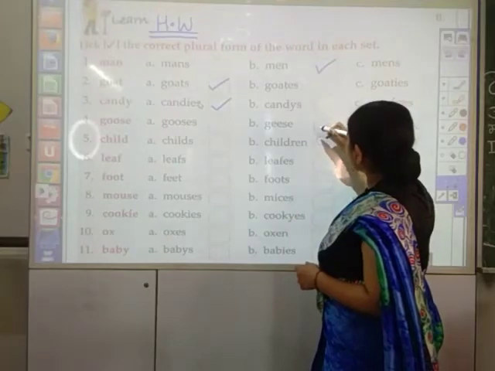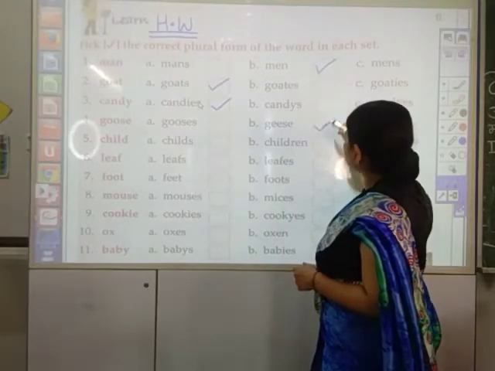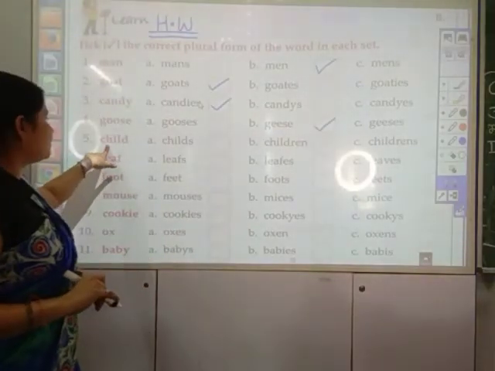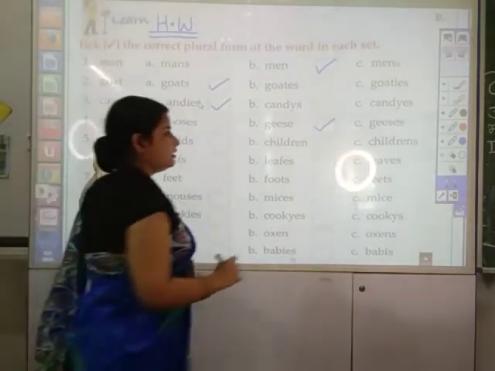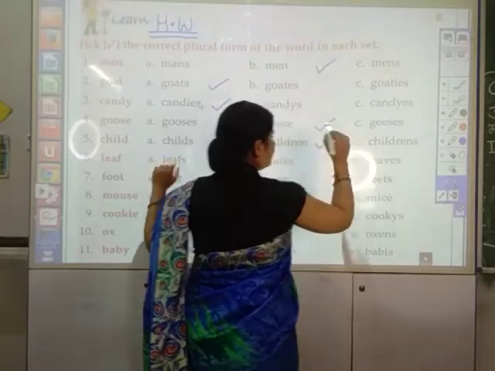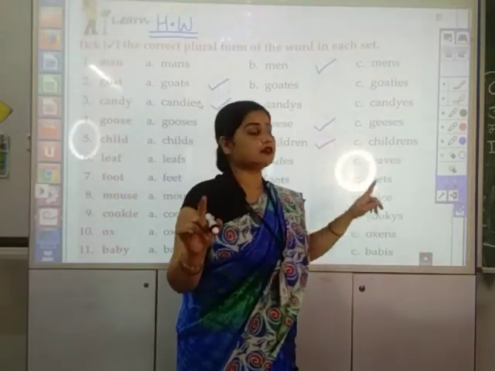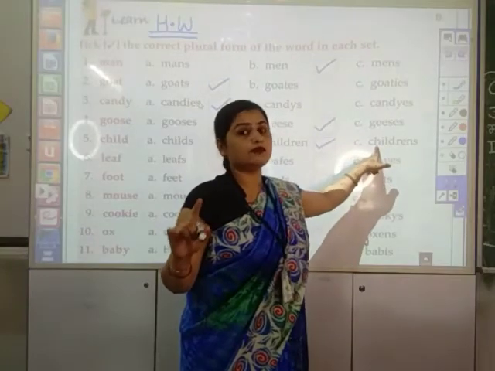Okay, so class 2, this is your homework. I am doing up to 5. Number 5 is child. The plural of child is children, and here it is. Don't get confused that children's is not any word. Children's जो है कोई भी word नहीं है.